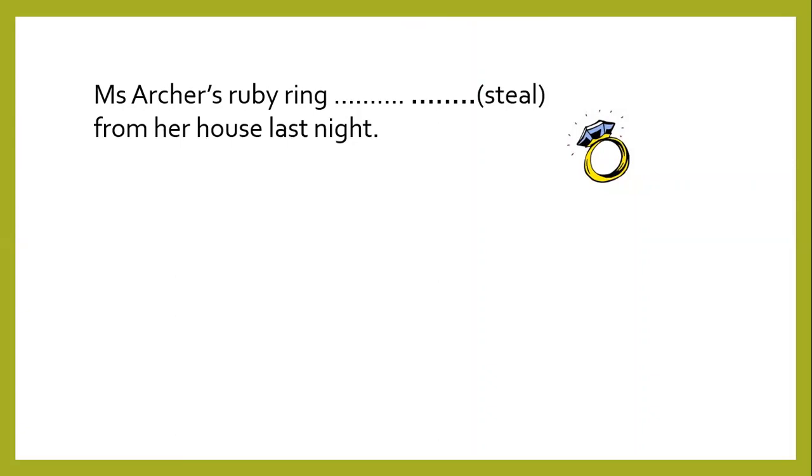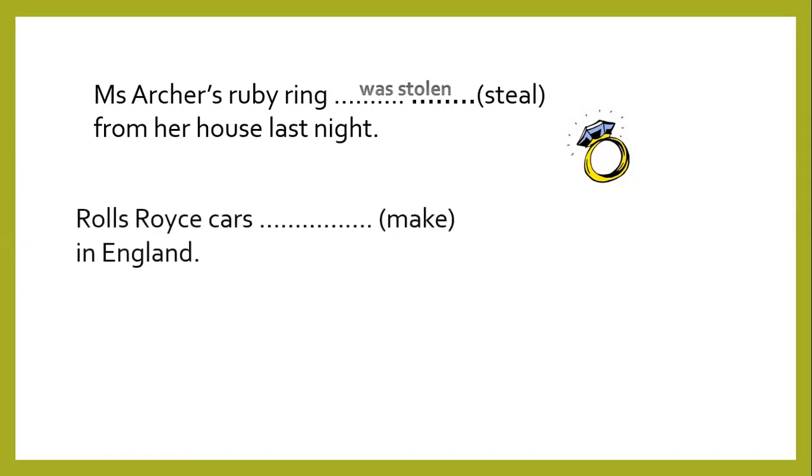And let's ask ourselves here, what about the tense? What is the suitable tense here? With last night, the suitable tense is past simple. So we choose between either was, were, and then we change this verb steal to be the past participle, that is stolen. This is why we say Miss Archer's ruby ring was stolen from her house last night.